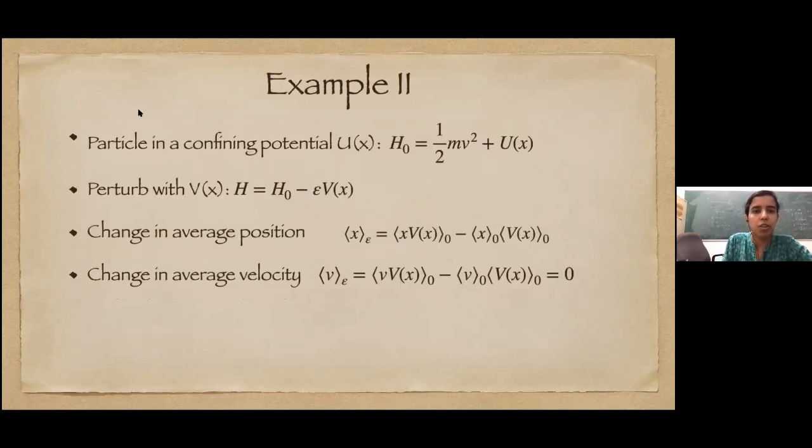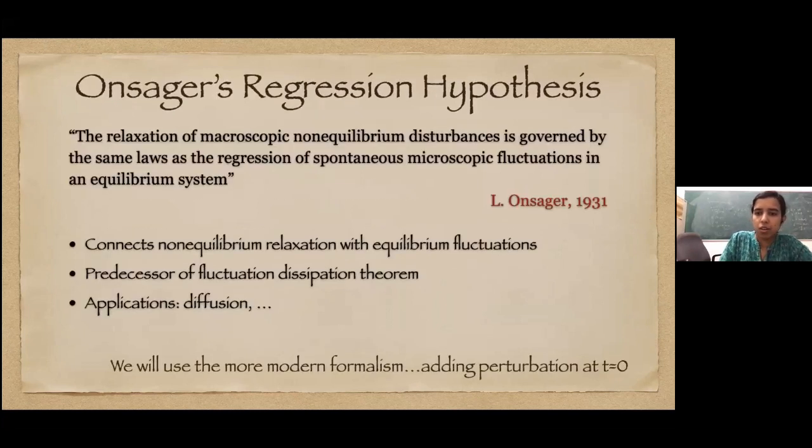We will take another example, which is a single particle in a confining potential. Some confining potential U(x), we don't know the form of it, but the Hamiltonian is half m v squared, so we have the kinetic energy and some potential energy U(x). And again, we perturb with some constant amplitude V(x). The change in average position we can write as a correlation of the position and V(x). We can also ask what is the change in average velocity, which is the average of v with the perturbation minus v average 0. But we know that the new state is also in equilibrium, so v average has to be 0.